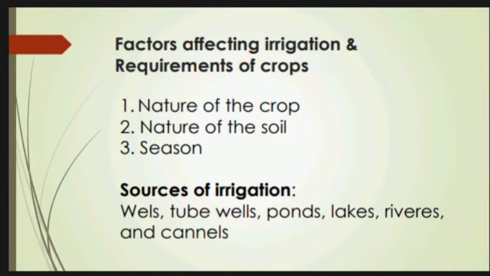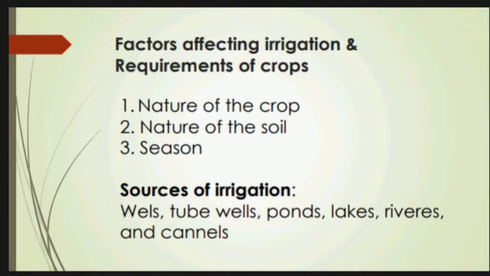See, each crop needs a specific amount of water during the various stages of its growth and ripening. Some crops need more water, whereas others require less water.